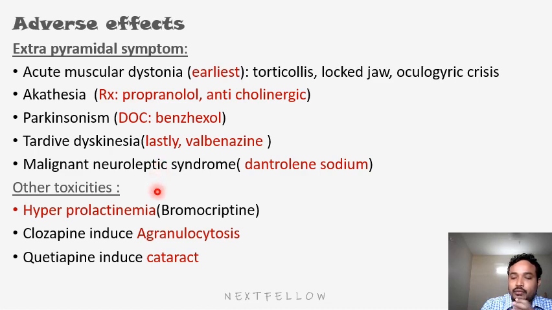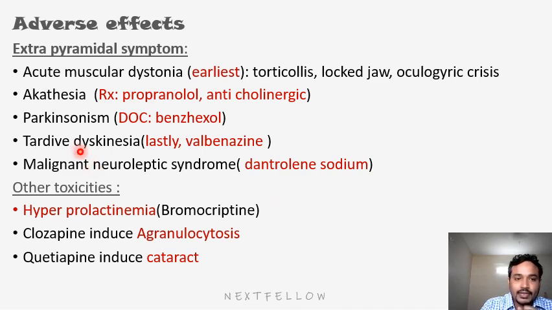Malignant neuroleptic syndrome will present with a hyperthermia condition because of muscle spasm. There will be continuous release of calcium, which leads to a rise in temperature. So how do you treat? Dantrolene sodium. This is a neuromuscular junction inhibitor, so obviously muscle contraction will be relieved.